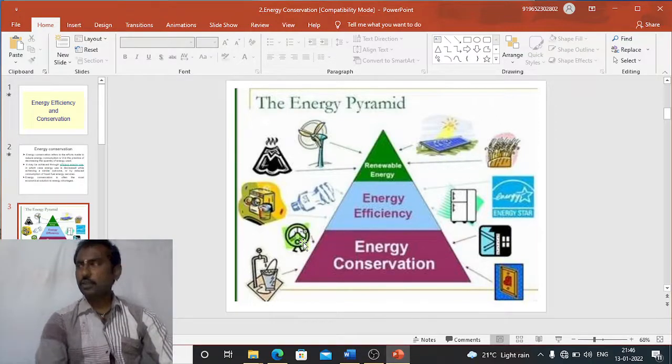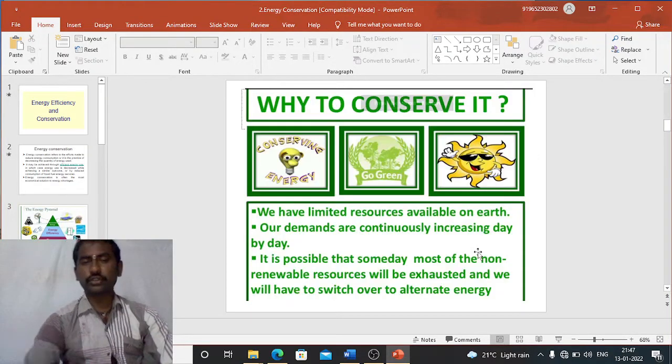In that manner we can reduce fuel use, which means we can save energy. Similarly, we can control the wastage of water while pumps are running. And we can switch off all the switches while we are not at home. Like this, by our personal responsibility also we can conserve energy.